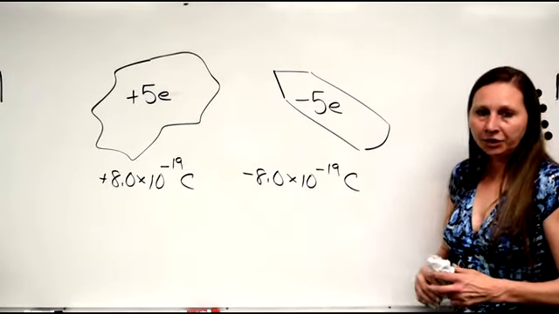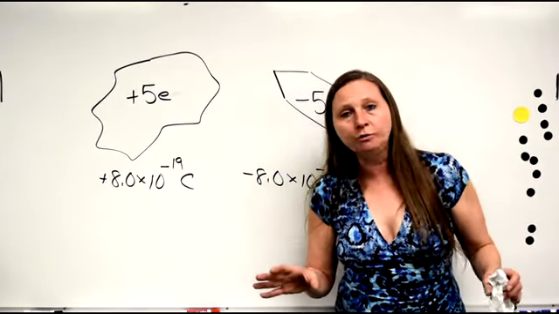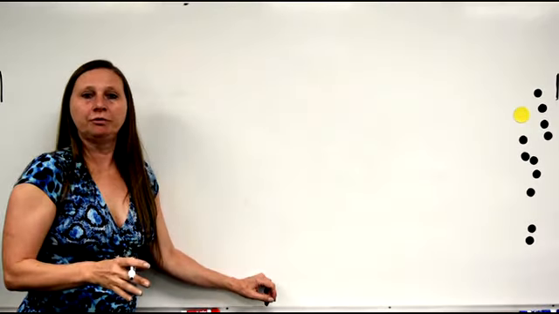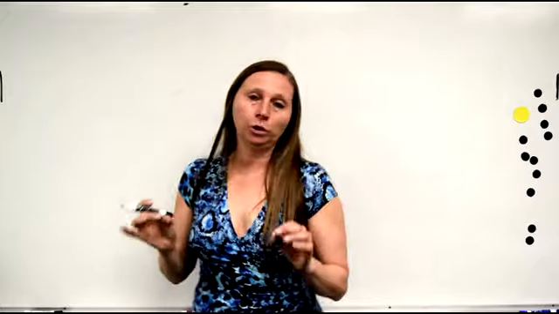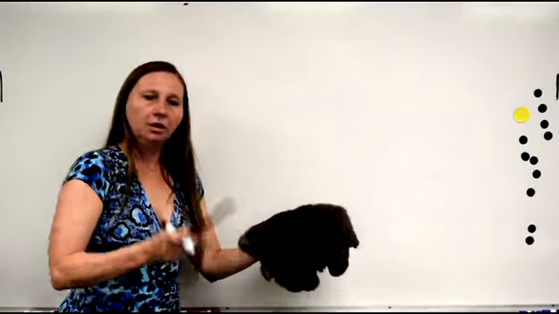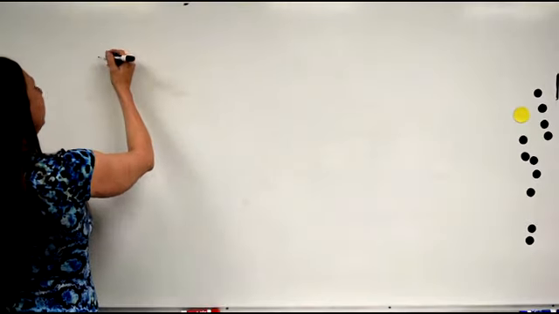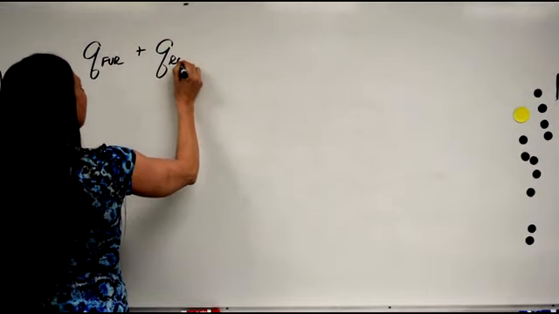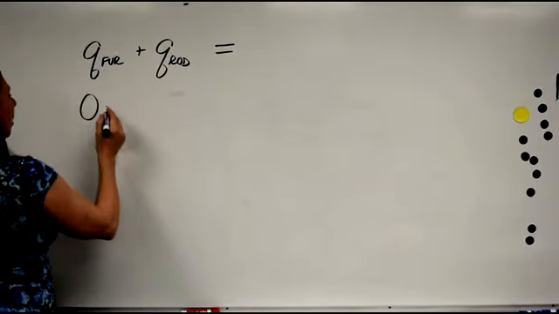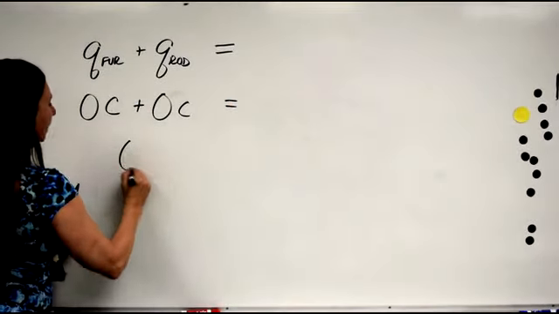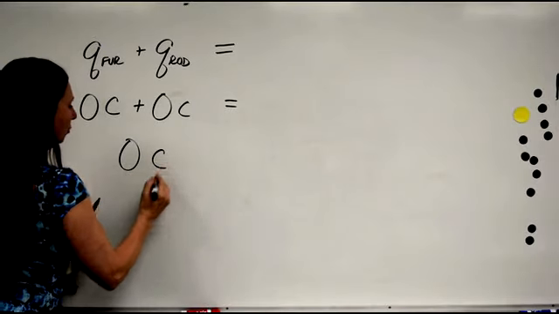Now, let's see how all of this proves the law of conservation of charge. The total charge at the beginning is equal to the total charge at the end. If you remember, at the beginning, the fur was neutral and the rod was neutral. So at the beginning, the charge on the fur plus the charge on the rod was 0 coulombs plus 0 coulombs. So at the beginning, the total charge is 0 coulombs.